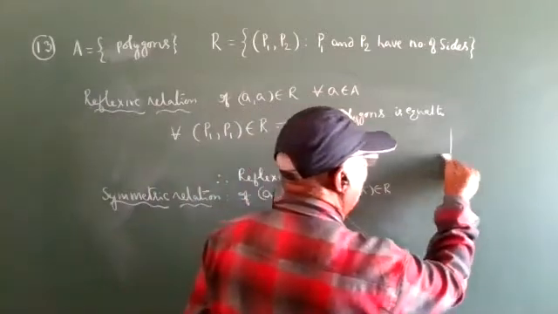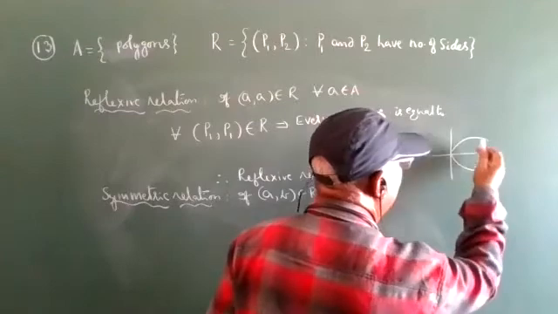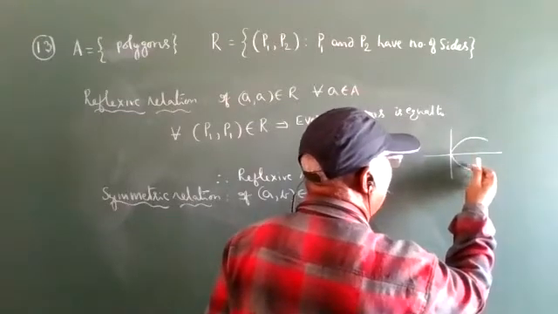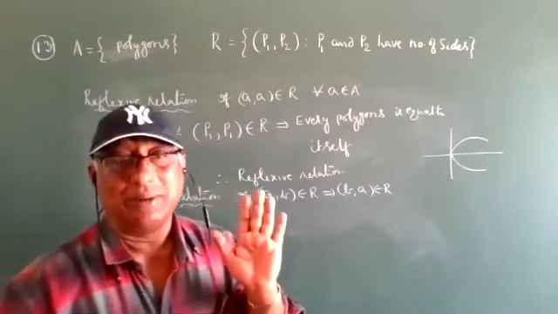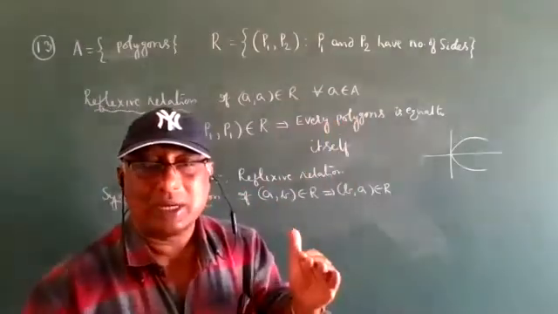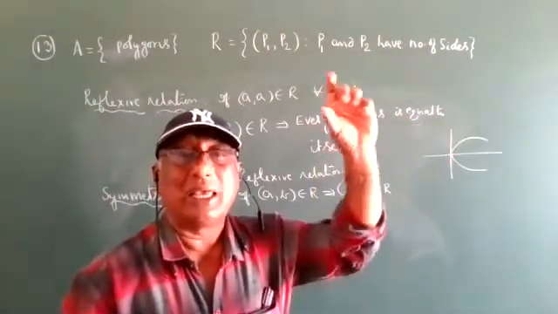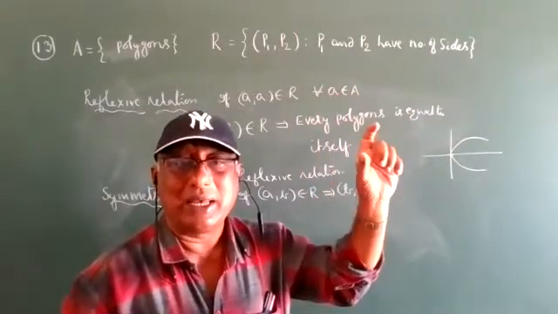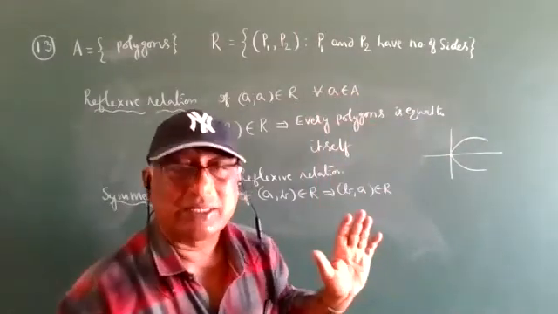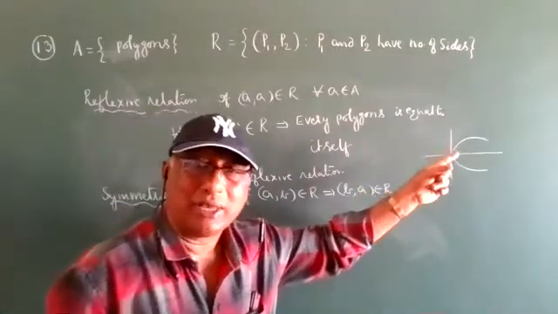Symmetric means the upside area is equal to the downside area, and the downside and upside are equal. Symmetric means equal areas. In terms of algebra, in terms of figures,